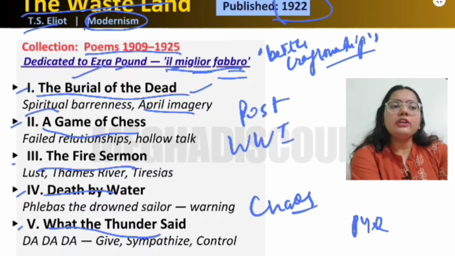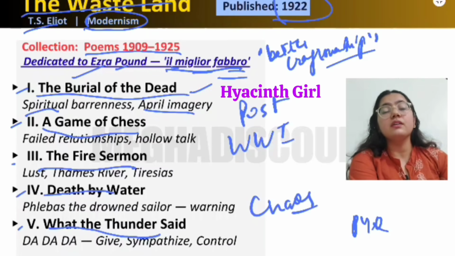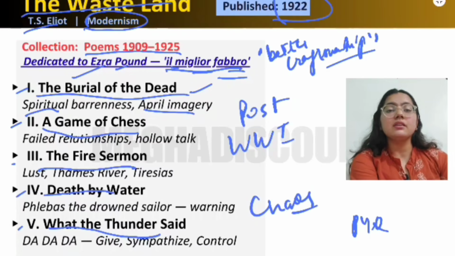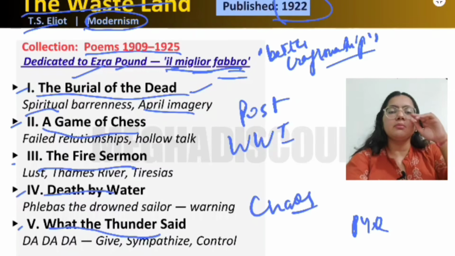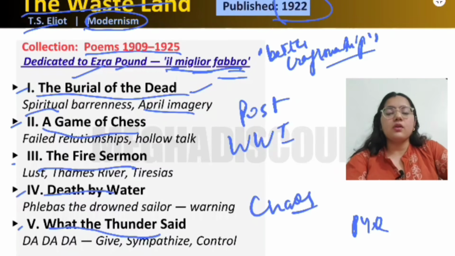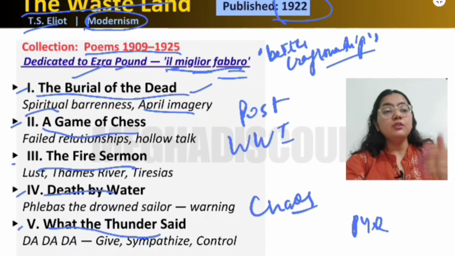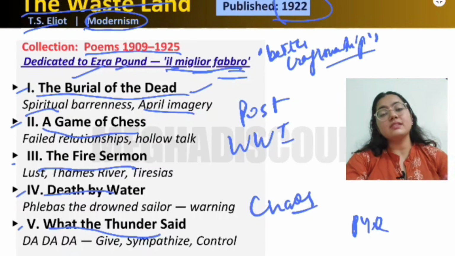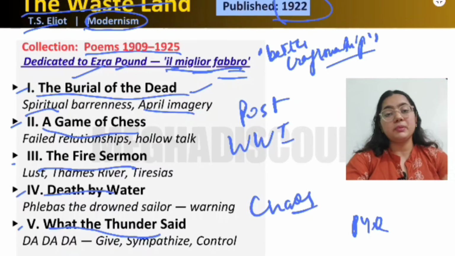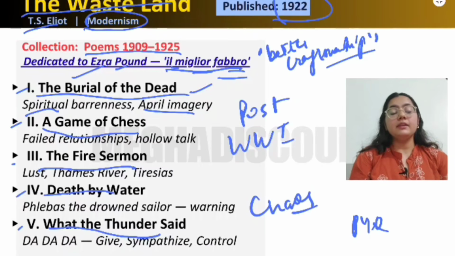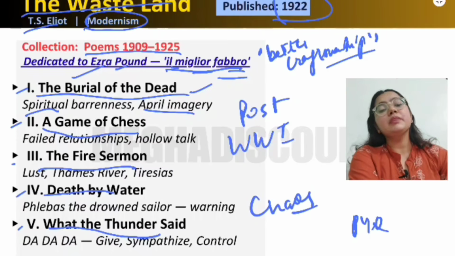So in the burial of the dead, there is this Hyacinth girl who just wants to love our speaker, but he is not able to reciprocate her love, because he is emotionally numb. He cannot make sense of anything romantic. And there is also Madame Sosostris, a woman who uses tarot decks to tell people's fortunes. In her tarot deck there is a card of Christ, which is not available. And also a game of chess.